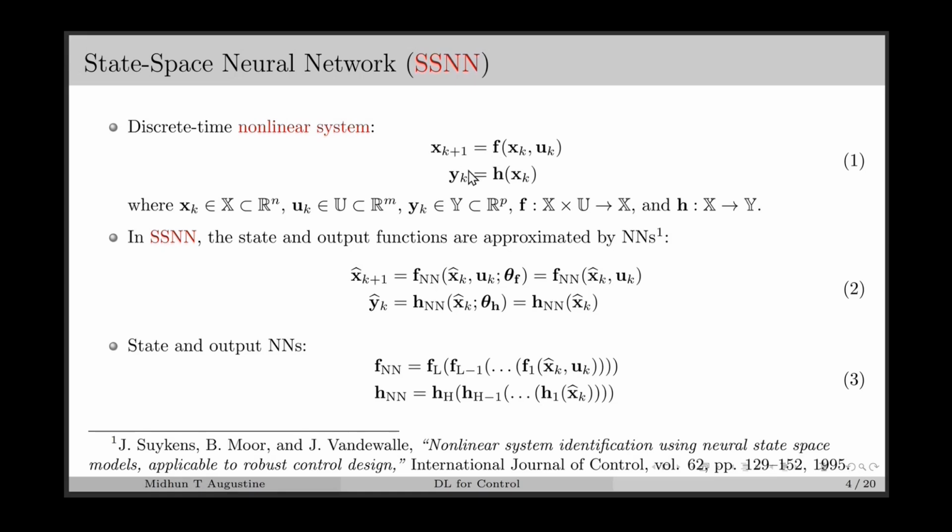Then in SSNN, the state and output functions are approximated by NNs as in equation 2, where this FNN is an approximation of the function f, and it can also be an approximation of some transformation of the function f since the states are not unique. And similarly, HNN will be an approximation of the function h. State and output neural networks can be represented as deep neural networks as in equation 3, with the state NN containing L number of layers and the output NN containing H number of layers.